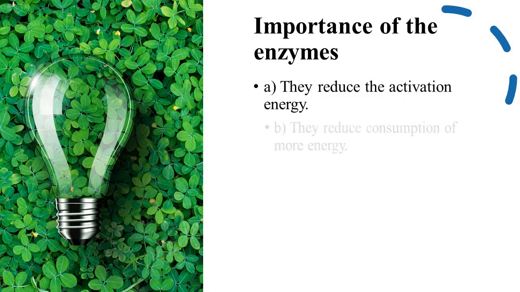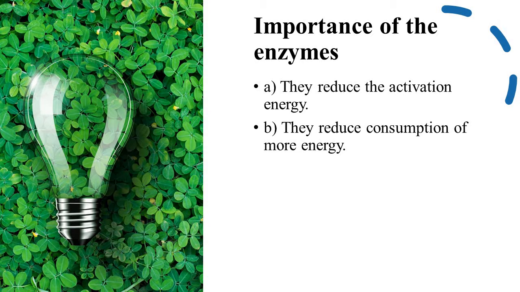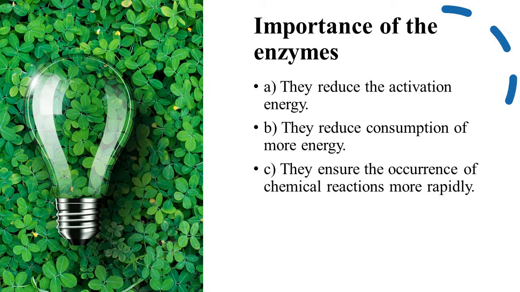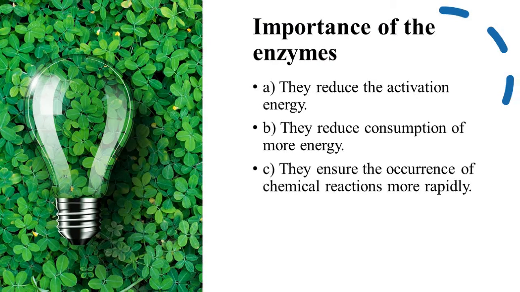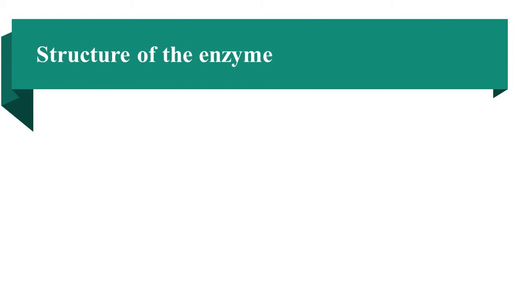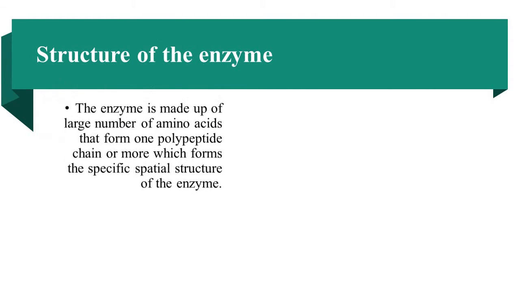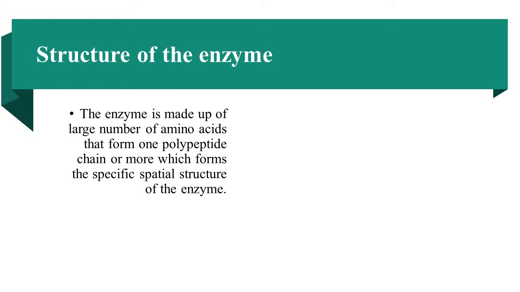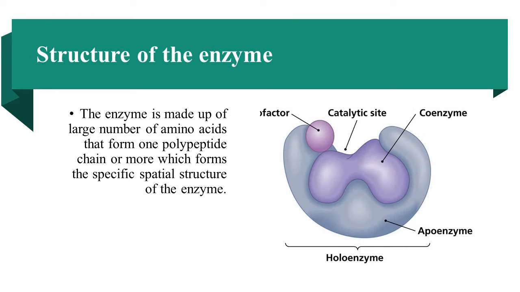So the importance of the enzyme, we revise it quickly as we discussed before in the last video: it decreases the activation energy and decreases the energy consumed by the cell. Also, it makes the reaction occur quickly. Before the properties, the structure of the enzyme: we said that the enzyme is mainly made up of proteins, or amino acids.